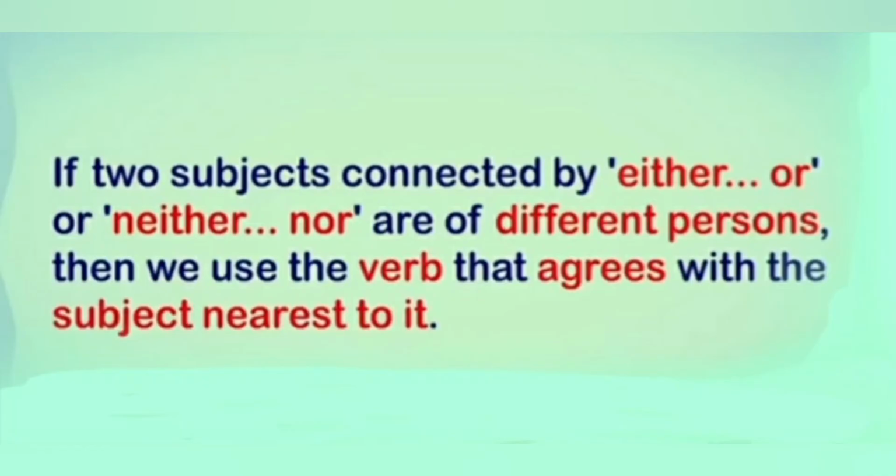Next rule, if two subjects connected by either or, neither nor are of different persons, then we use the verb that agrees with the subject nearest to it. It means if two subjects connected by or, nor are the different numbers of persons, the verb agrees with the subject nearest to it. Is it clear?